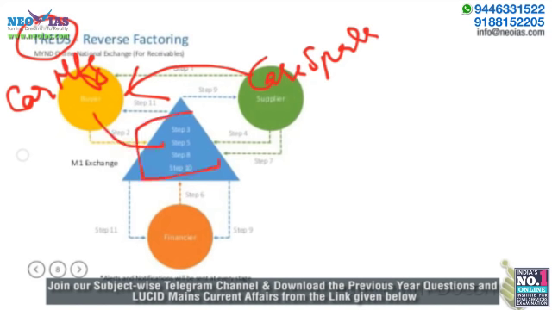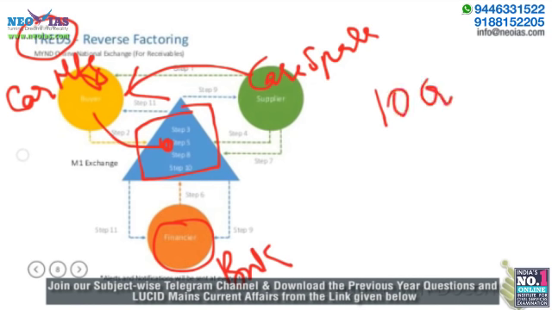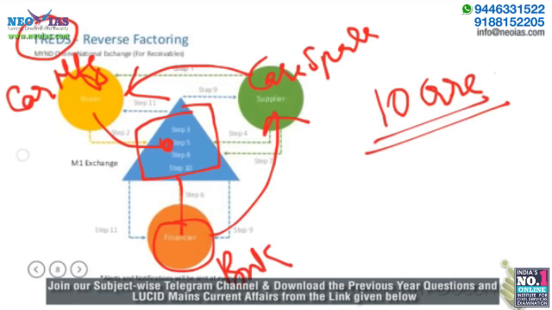Now seeing this bill, a bank, that's a financier, will come to know that the car manufacturer company will have to pay say 10 crore rupees to the car spare part MSME, and the bank, instead of the car manufacturer, will make the payment to the car spare part producer. But the thing is, the bank will deduct some money which will be comparatively lesser than the normal market rate.